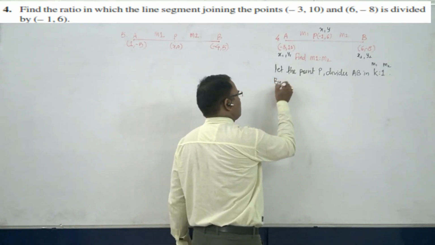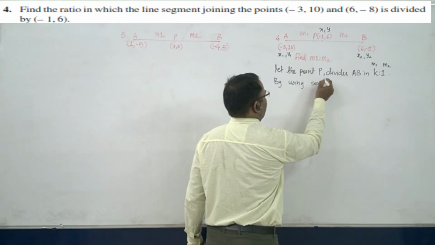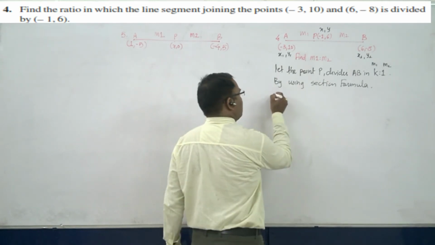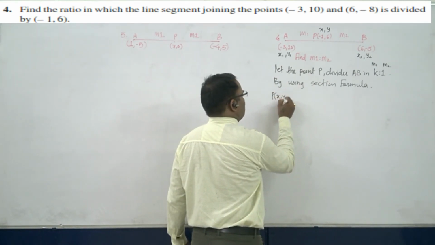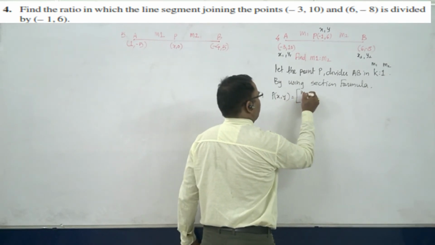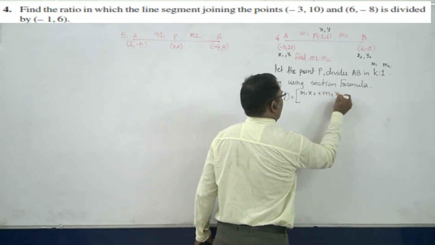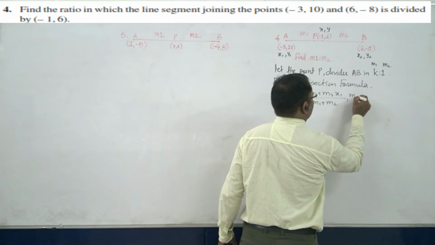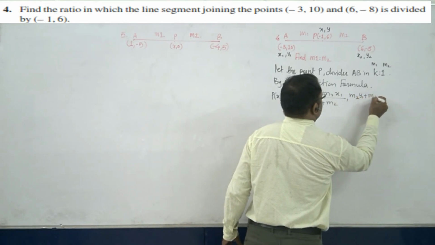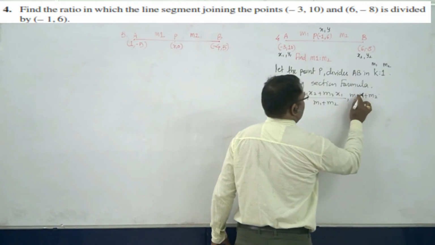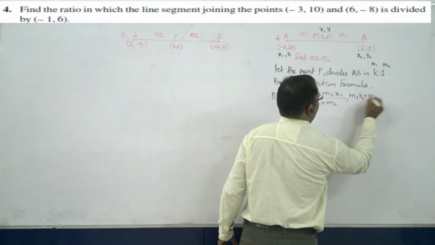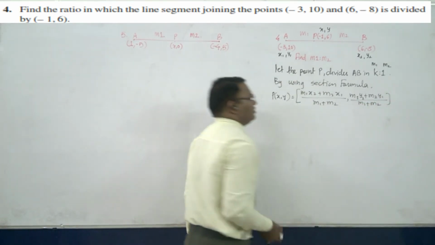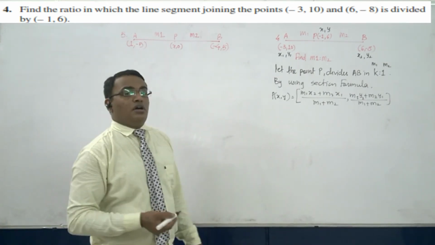So by using the section formula again, we know that P of x comma y is equal to (m1 x2 plus m2 x1) divided by (m1 plus m2), and (m1 y2 plus m2 y1) upon (m1 plus m2). Then the only thing is that we need to put in the values and find the answer.